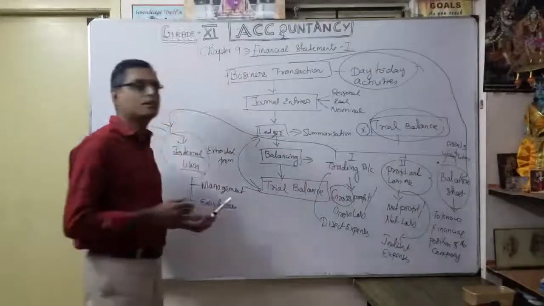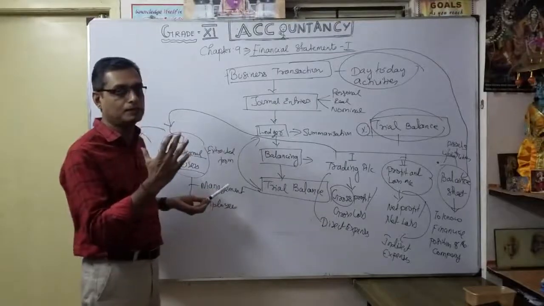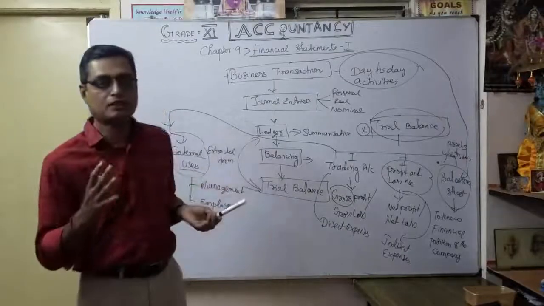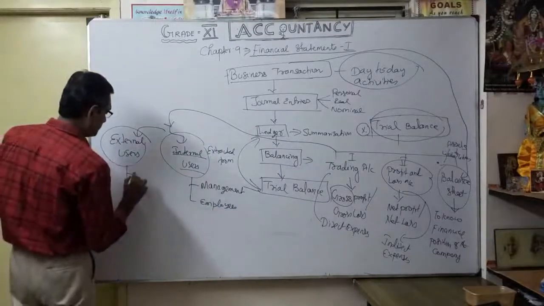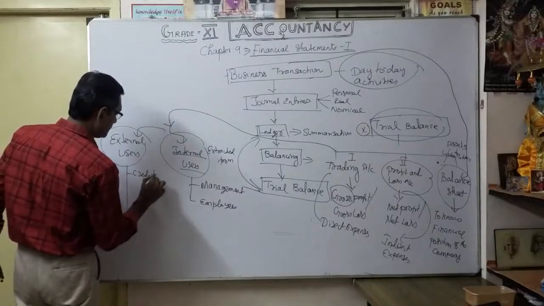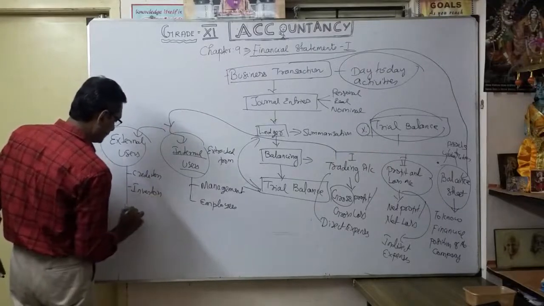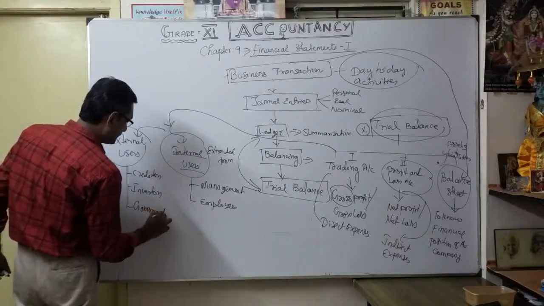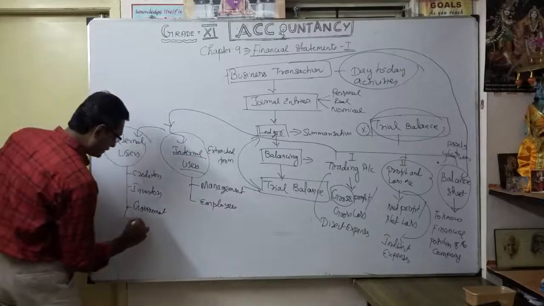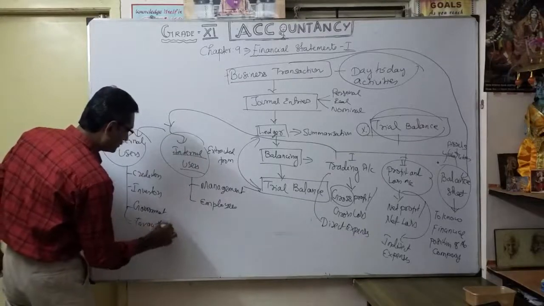From the management point of view, whether the company or business is going on the proper path, whether it is earning profit or not, its earning capacity. What are the external users? Mostly creditors or investors. From the government point of view, mostly tax authorities. So these are the external users.